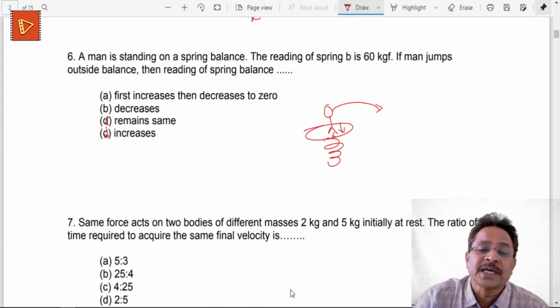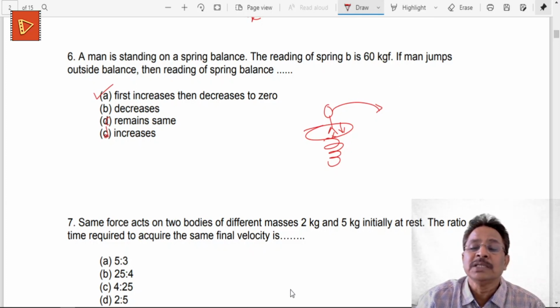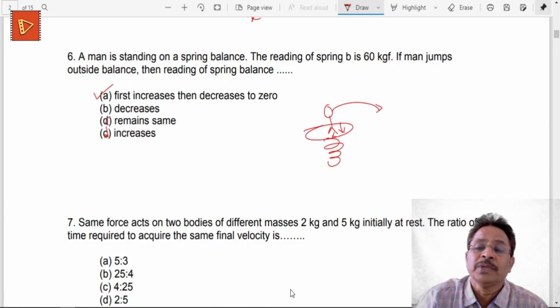So A is the correct option. First the reading of the spring balance increases, and then once he completely leaves the balance, the weight shown will be 0. So initially it will be greater than 60 kgf, and finally it will be equal to 0. So the correct option for question number 6 is A, and this is a common example that is shown by this particular diagram.